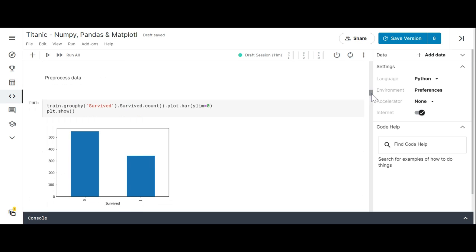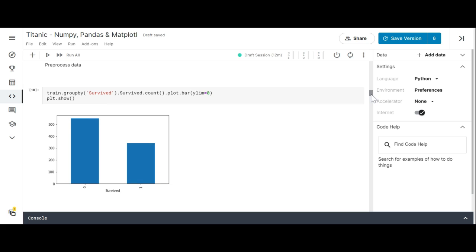Now we're going to pre-process the data. As I said, the only reason we even used Matplotlib was so we could make some charts. The first thing we did was look to see who survived, and you can see a chart of the number of people who survived. More people didn't survive than did survive.